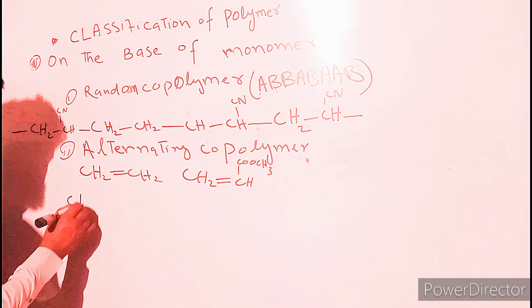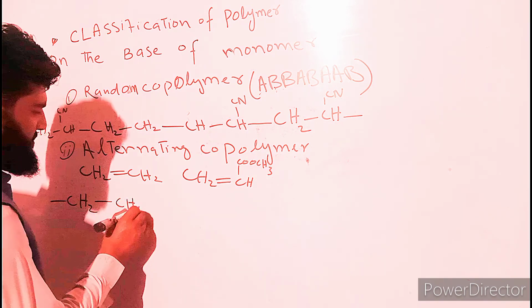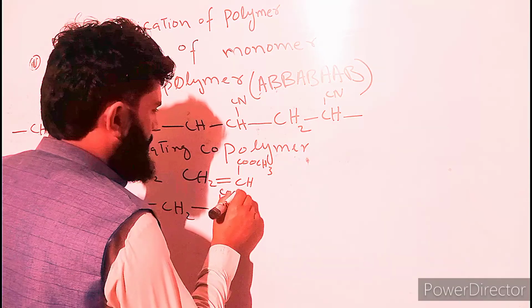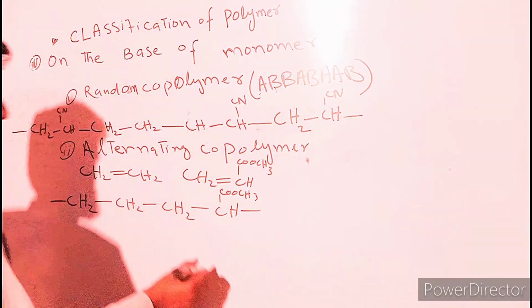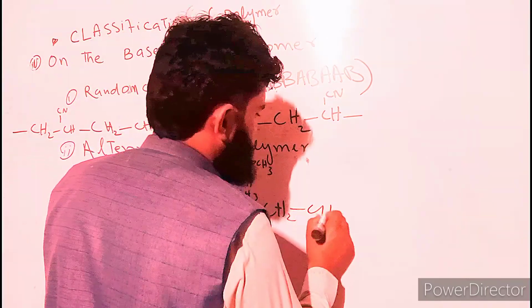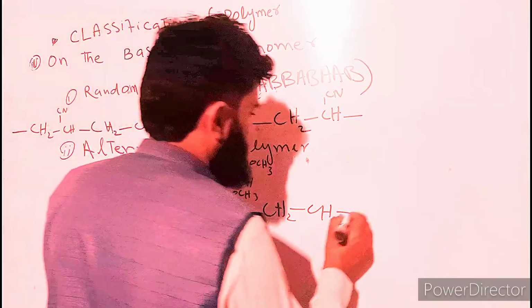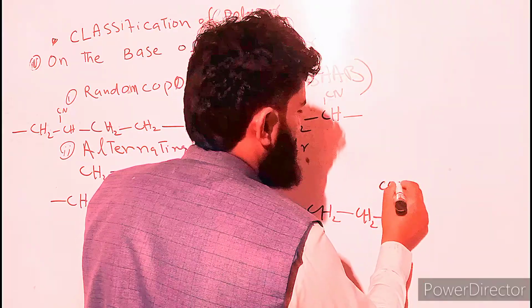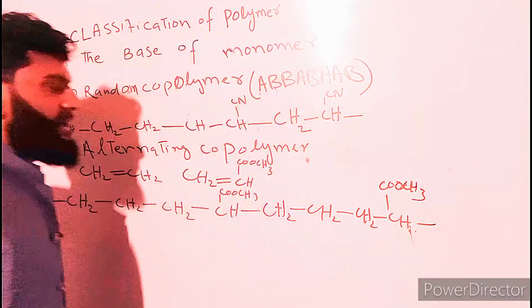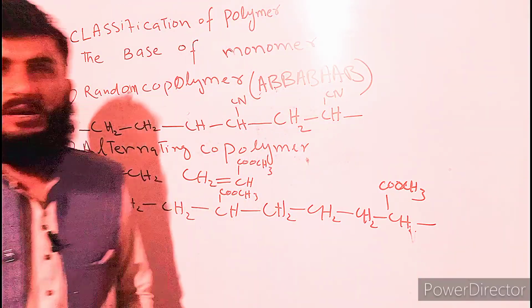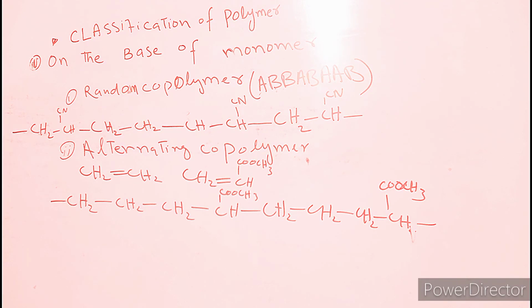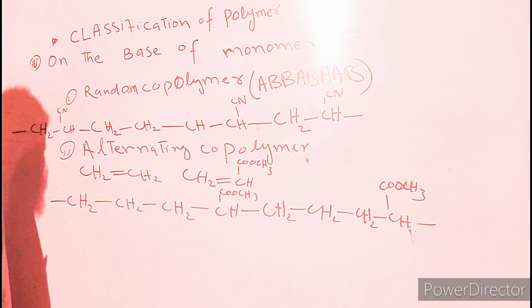If they are arranged such that CH2, CH, COOCH3, then again CH2, CH2, then CH, COOCH3, so the monomers are arranged alternately, such polymers are known as alternating copolymers.